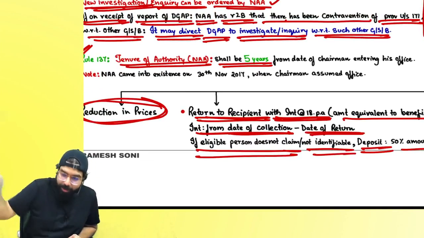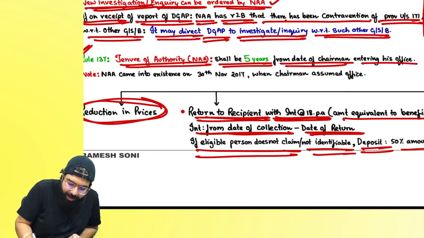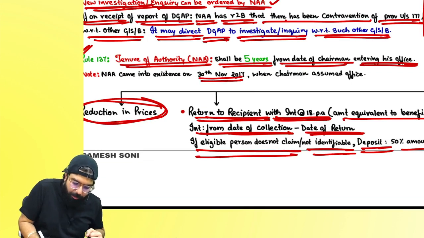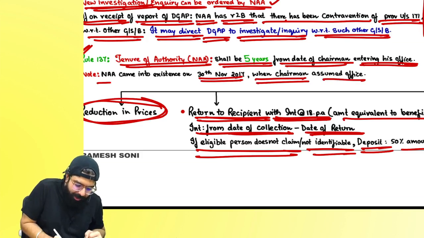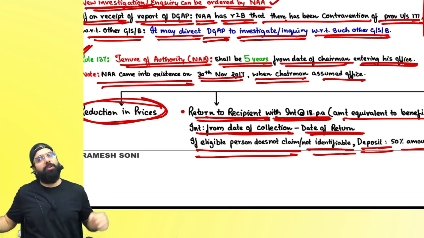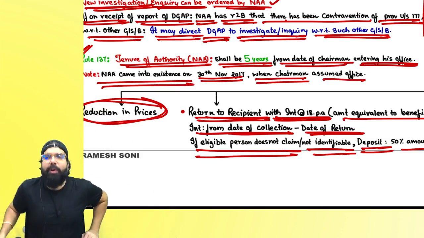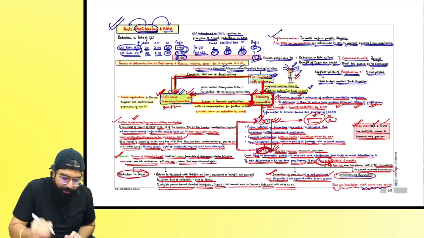Amendment for your November 20 exam: 5 years from the date the chairman enters his office. The chairman sat in the office on 30th November. When the chairman assumed office, from that day the National Anti-Profiteering Authority came into existence. How many years was it? 4 years. Amendment for your November 22 exam: now it is made 5 years.